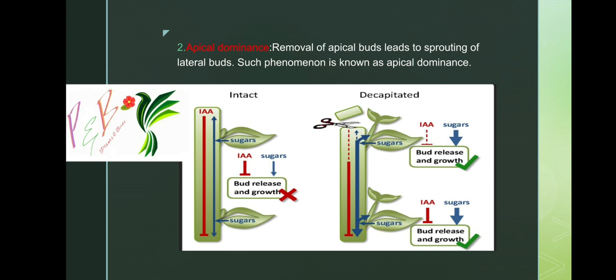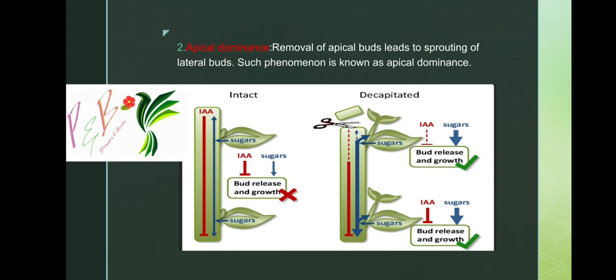Auxin is present in very high concentration at the shoot tip, or apical tip. When that is cut, auxin levels decrease, and all the sugars are transported to the other lateral branches, which leads to growth of lateral branches. This is to be noted.